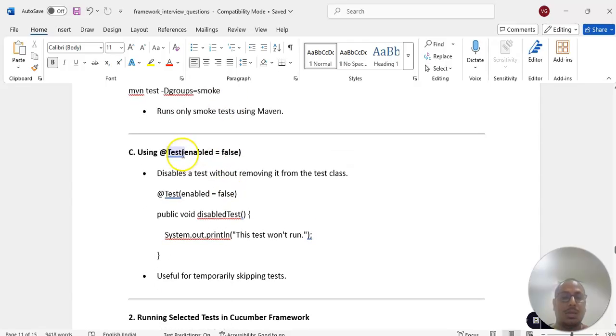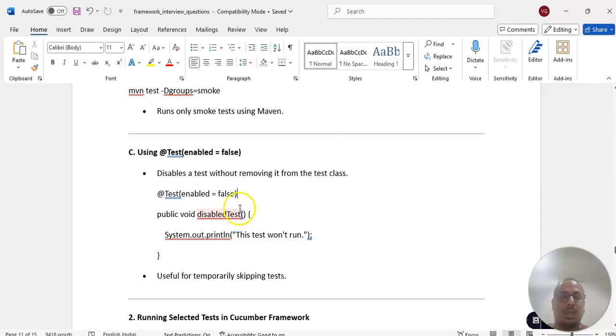If you want to enable or disable every time in the code, we have to touch the code. If you want to disable permanently, this is the best solution. Suppose today I have automated a test case, and after some time they have removed this functionality. Then we can disable it instead of removing. It's always better not to remove whatever you have automated. It will be useful for further logging.